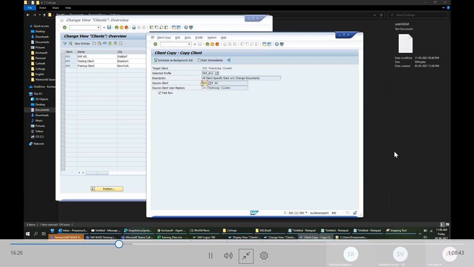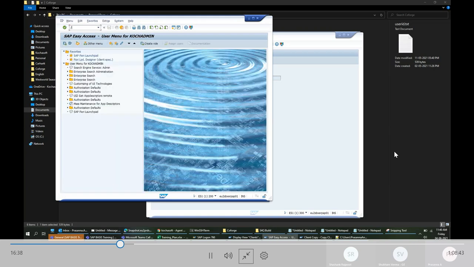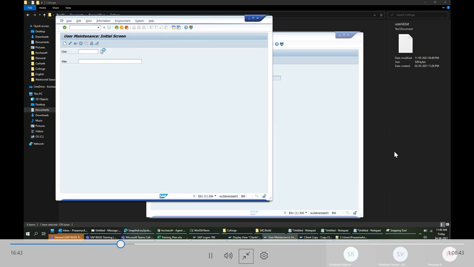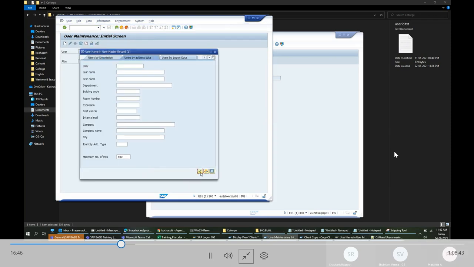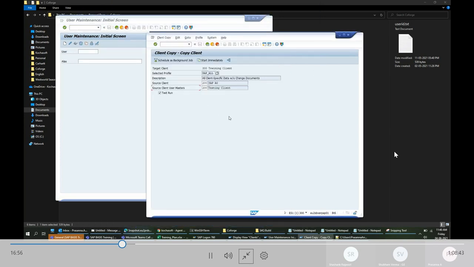This user master: if you see here, I have logged into 200 client, right? If I see how many users are there, there are already 116 users in this 200 client. Since in 300 currently there is no user created, nobody can log in. One option is I have to go to SU01 and create all these users individually.